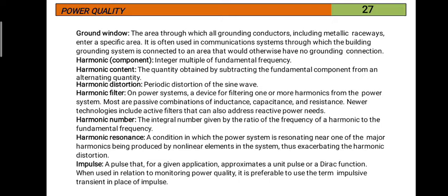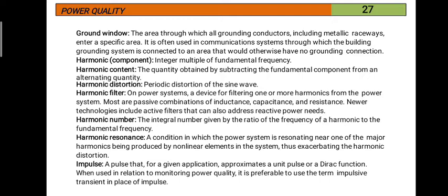Next, harmonic distortion. It is a periodic distortion of the sine wave. That means at every particular interval of time, there are disturbances in the pure sinusoidal waveform. This is known as distortion. It is not pure sinusoidal, it is zigzag. There are more changes in the magnitude of the sinusoidal waveform. That is called distortion. The distortion is measured by THD, total harmonic distortion. There is a formula. With the help of THD, we can measure how much harmonic distortion is present in the given waveform.